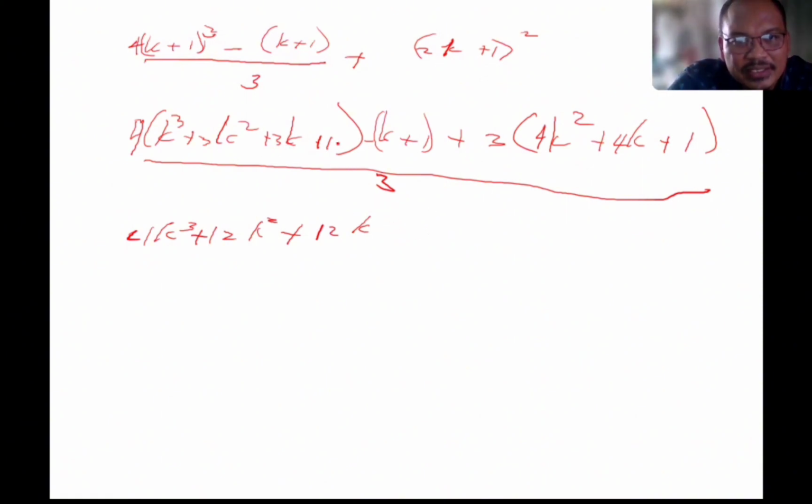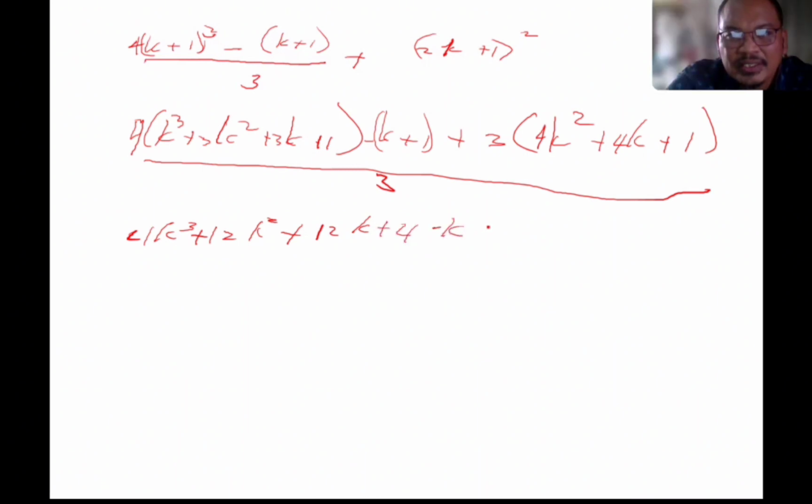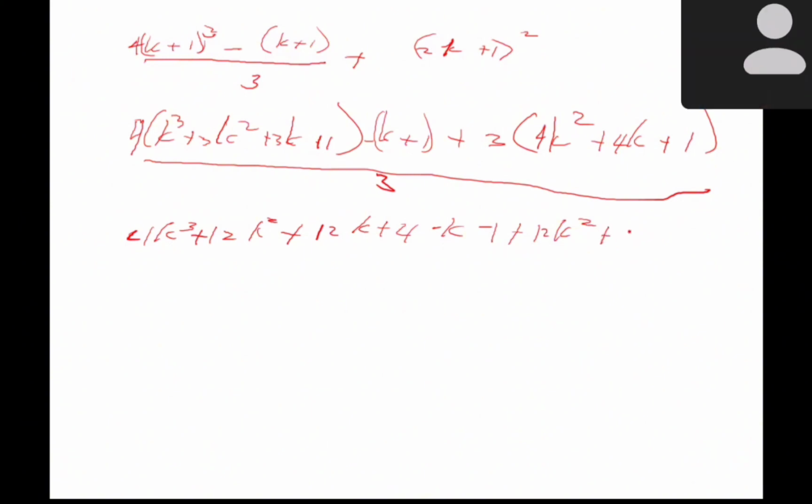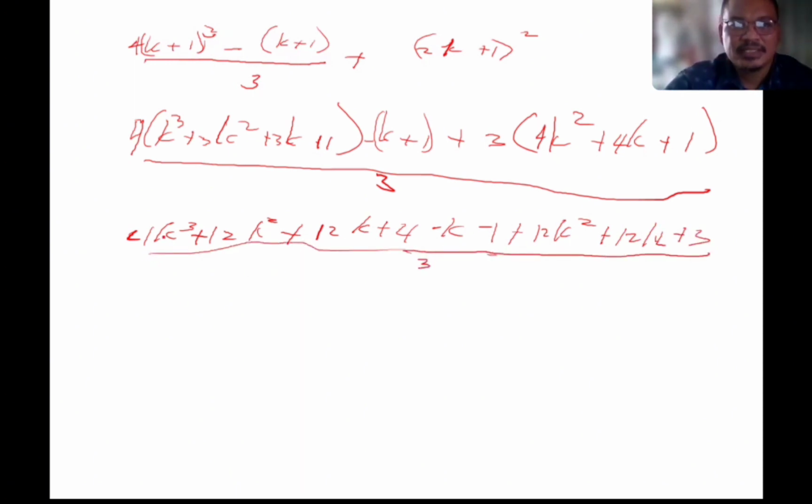So 12k na ako dito, plus 4 minus k minus 1, plus 12k squared, tama? Plus 12k plus 3 over 3. Gets? So mag-i-end tayo ng 4k cube.